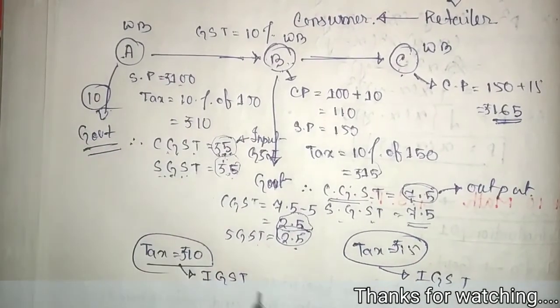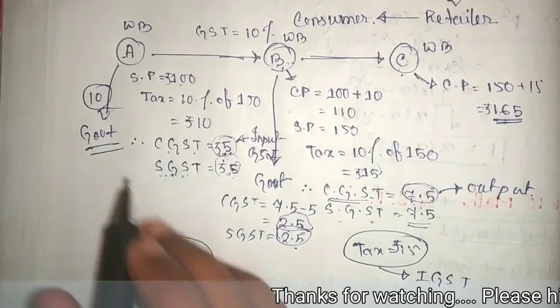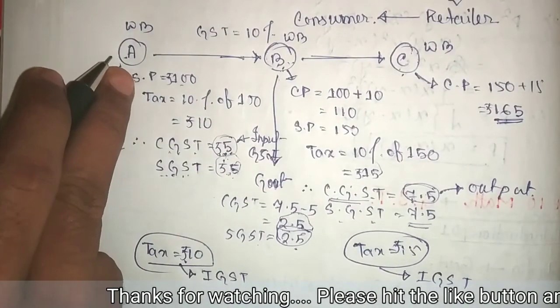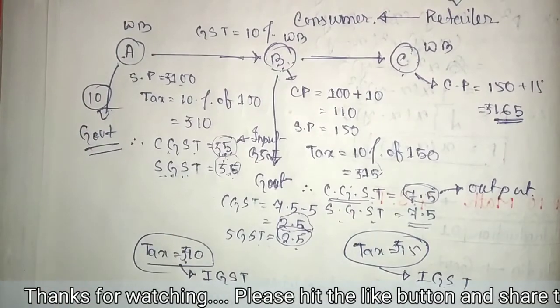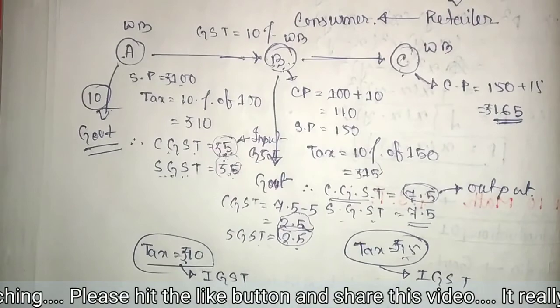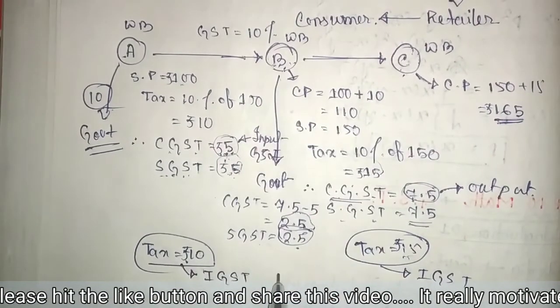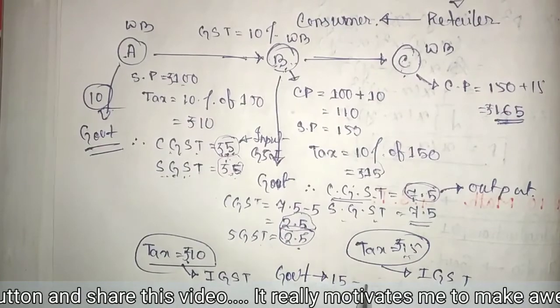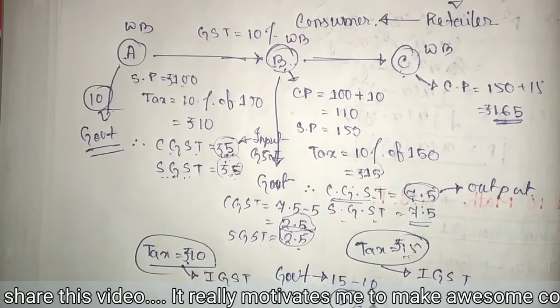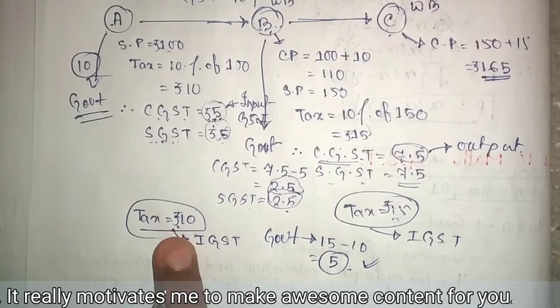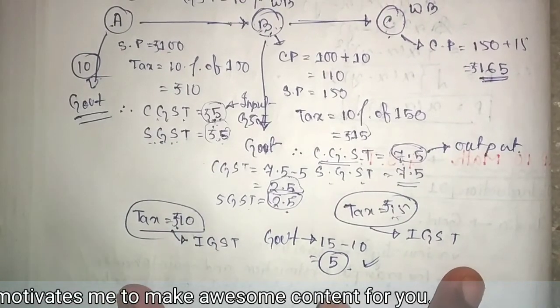So B pays rupees 10 to A as a tax. Now this rupees 10 A pays to the government. Clear? Now C pays rupees 15 to B as a tax. Now B pays to the government rupees 15 minus 10 equal to rupees 5, as he already paid rupees 10 as a tax. So in this way we can calculate.